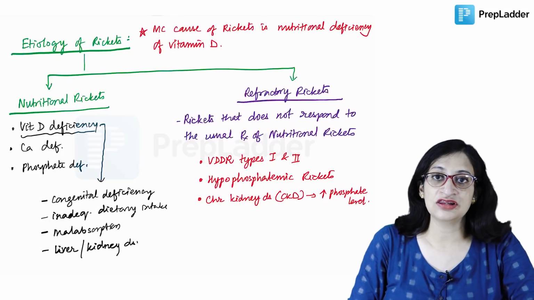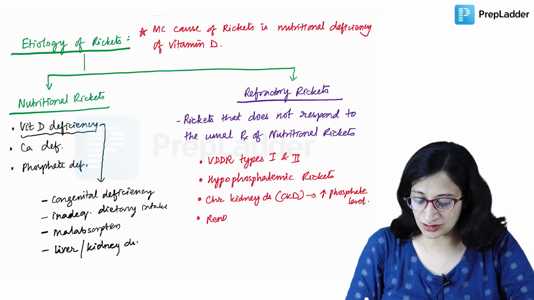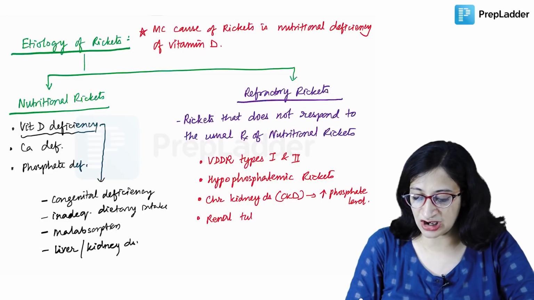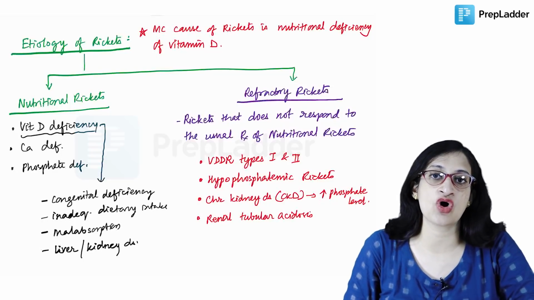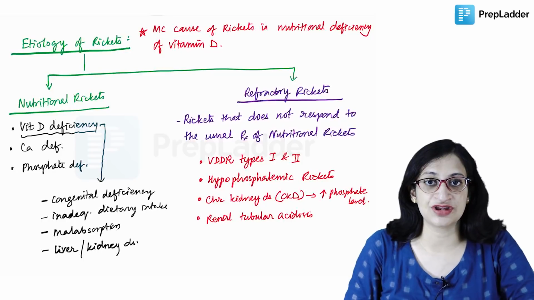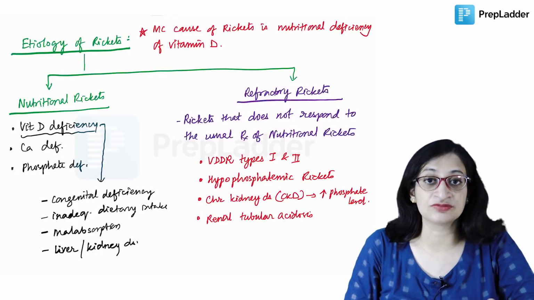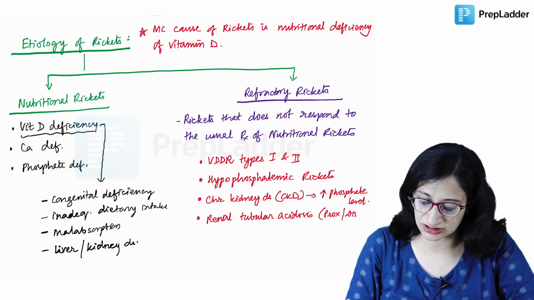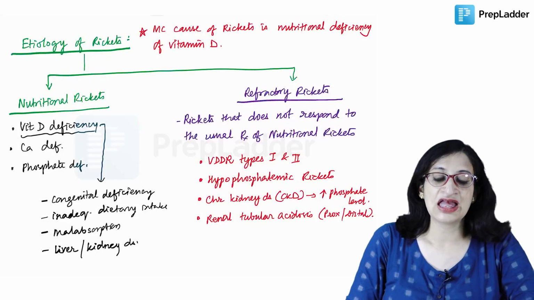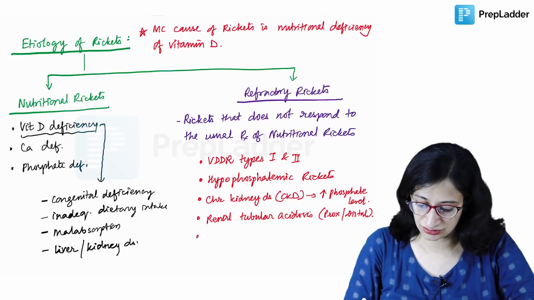Then renal tubular acidosis, either proximal or distal RTA. Proximal RTA presents with rickets when it is a part of the Fanconi syndrome, because then there will be loss of bicarbonate, phosphate, everything. And distal RTA can present with rickets as well. So either proximal as a part of Fanconi syndrome or distal RTA. And the rickets can also be oncogenous or tumor induced.